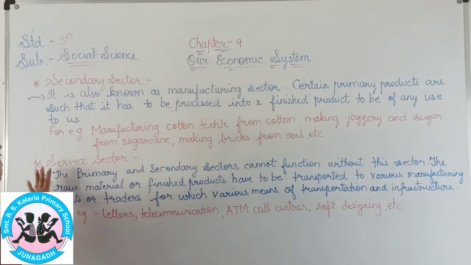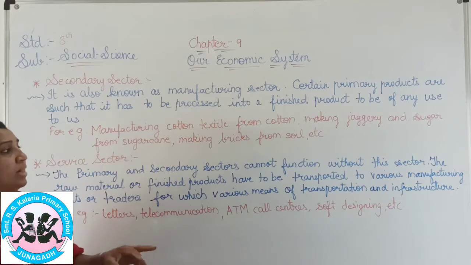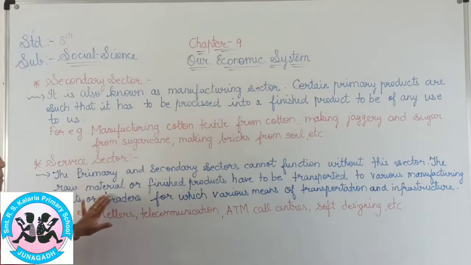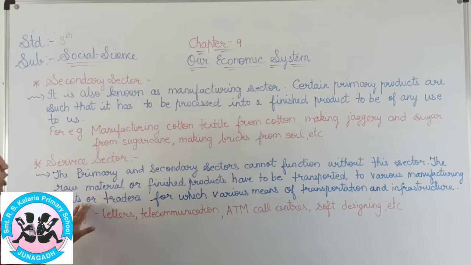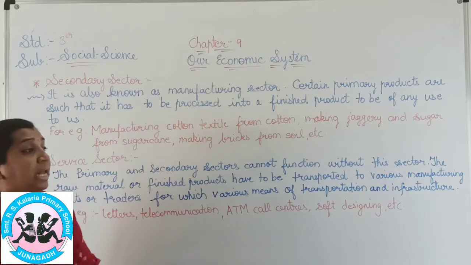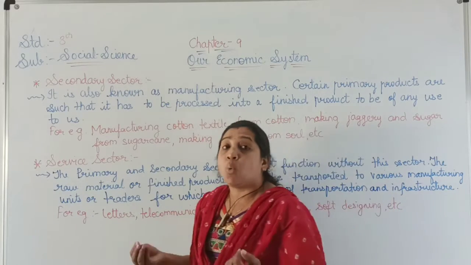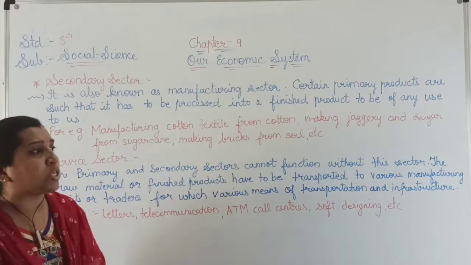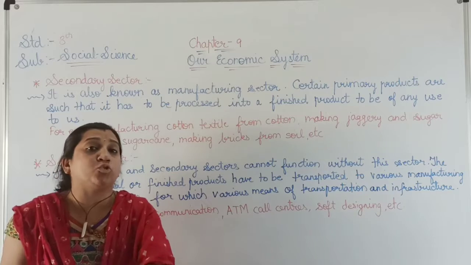Now the third one, the service sector. The primary and secondary sectors cannot function without this sector. The raw material or finished product has to be transported to various manufacturing units or traders, for which various means of transportation and infrastructure, that is airways, roadways, railways and waterways, are used to transport raw material or finished product from one place to another.